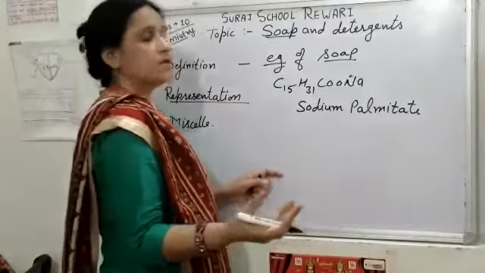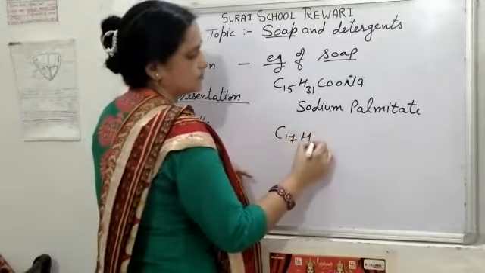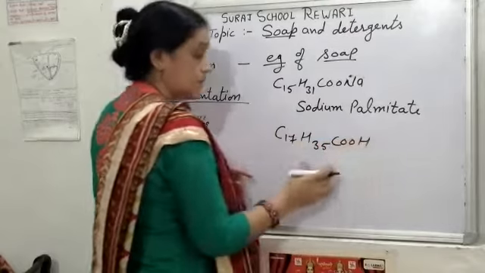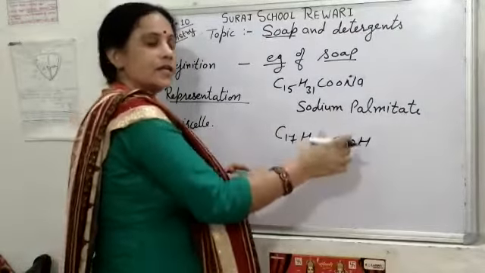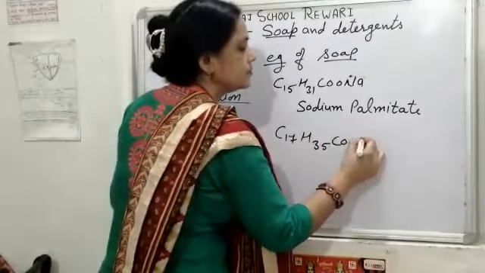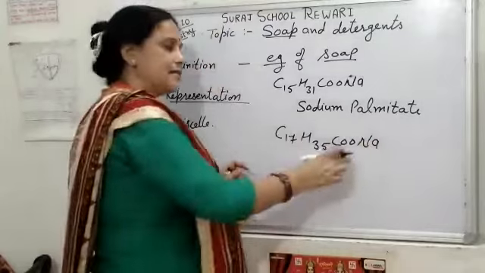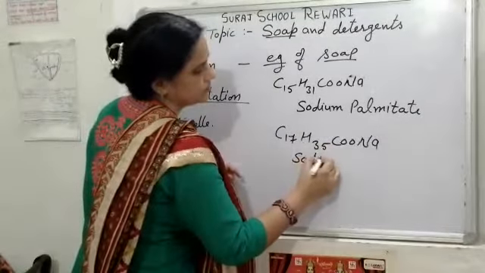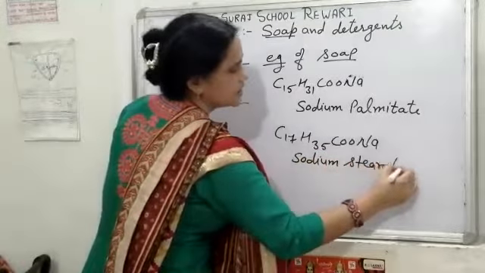Some other examples of soap are: it is stearic acid, and if its sodium salt is taken, it is known as sodium stearate, and it is an example of soap.